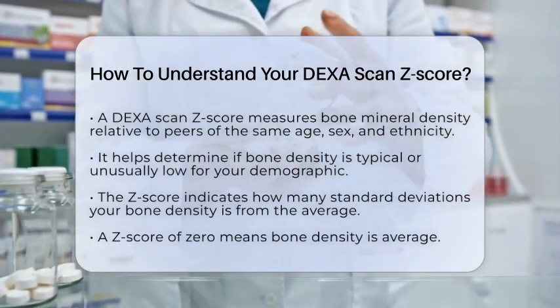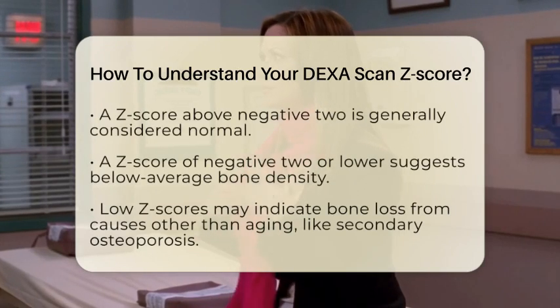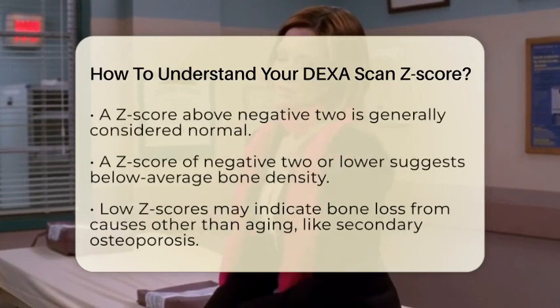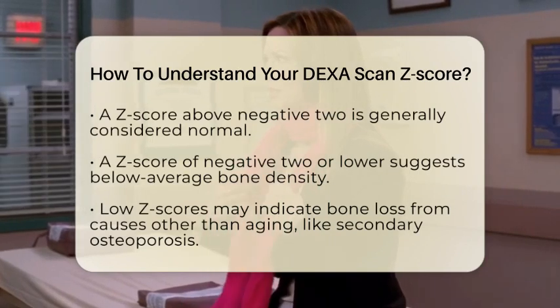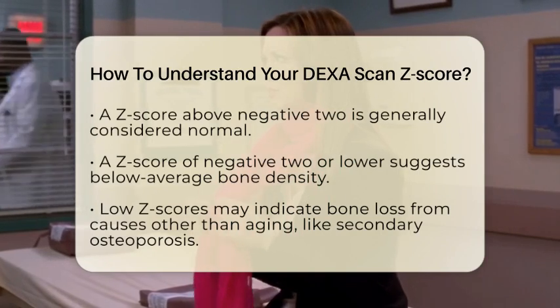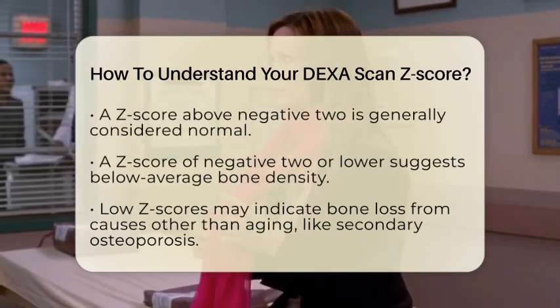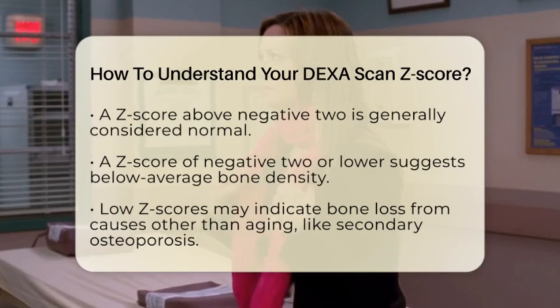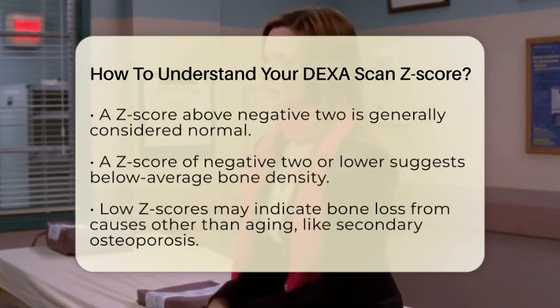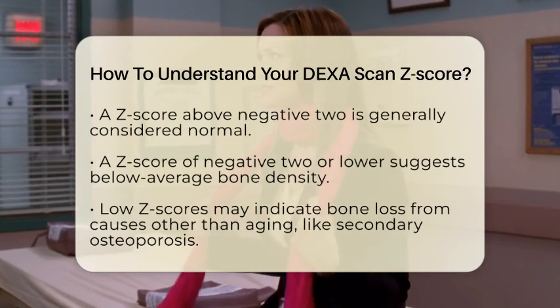If your Z-score is above -2, it is generally considered normal. This indicates that your bone density falls within the expected range for your age and sex. However, if your Z-score is -2 or lower, it suggests that your bone density is below the expected range. This may indicate bone loss due to factors other than normal aging, such as secondary osteoporosis caused by medications or medical conditions.